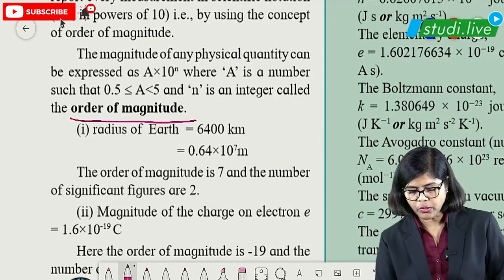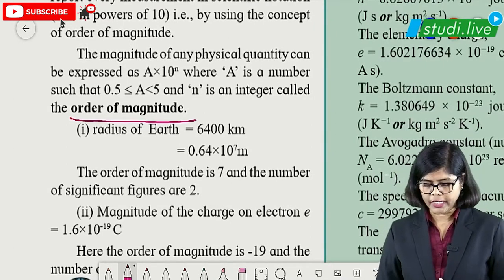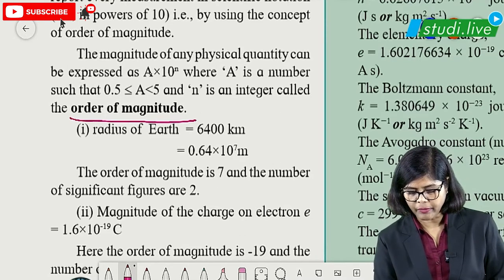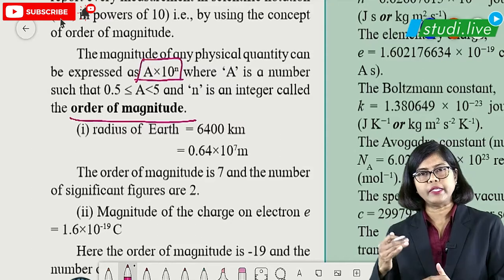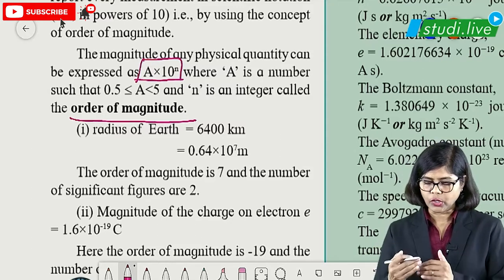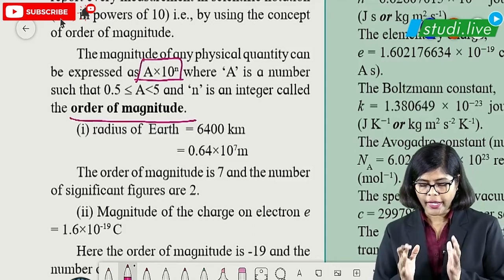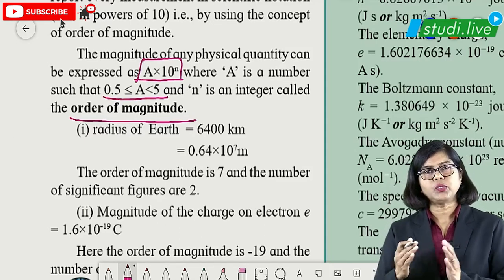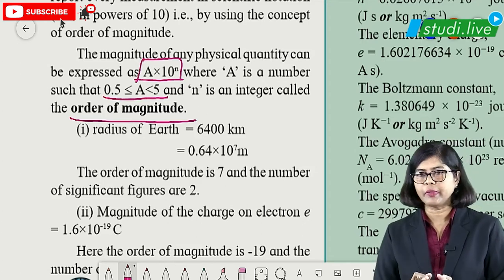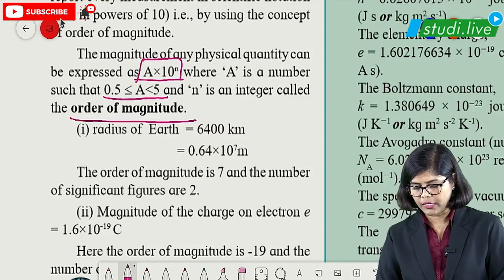Next concept we are going to talk about is order of magnitude. To understand order of magnitude, students, this is a very important part. Order of magnitude should be written in this format: a into 10 raised to the power. So the 10 to the power is termed the order of magnitude. Now a should be lying between 0.5 and 5. Remember this particular part. More than 0.5 and less than 5 we have to consider.